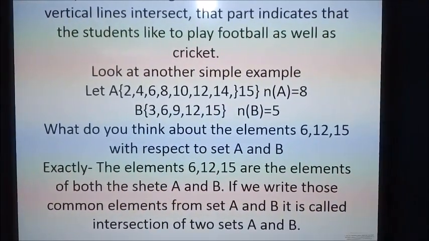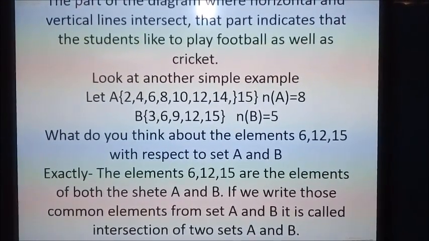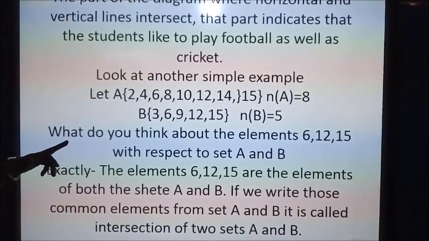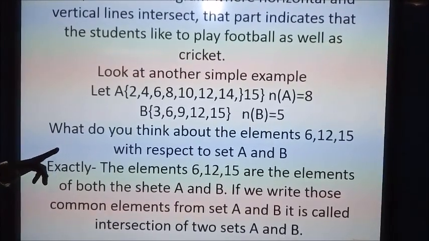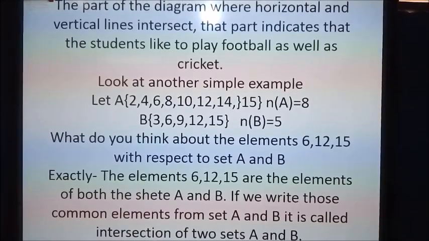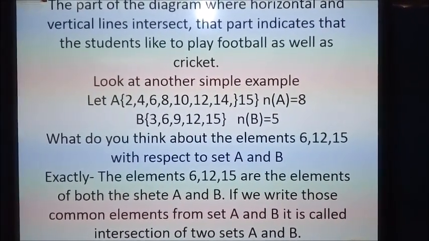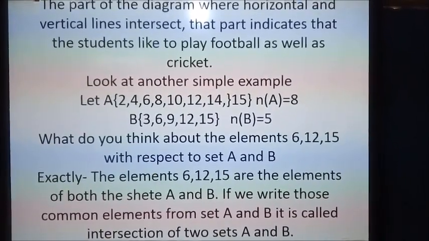Look at another example. Let set A be 2, 4, 6, 9, 8, 10 and 14. Then the number of elements in set A is equal to 8. B is a set, and the number of elements in set B is 5. What do you think about the elements 6, 12 and 15?